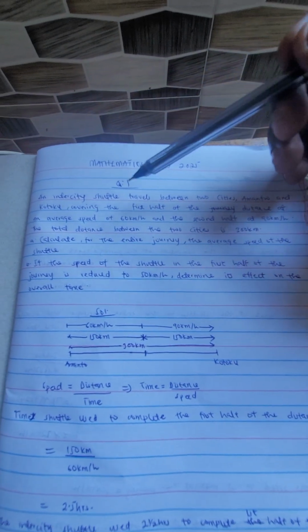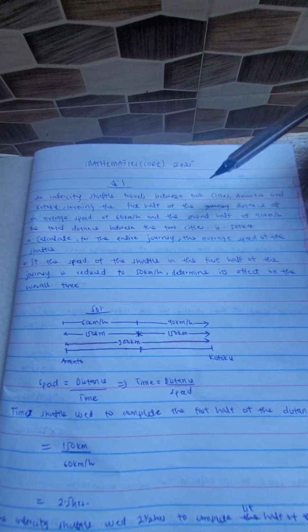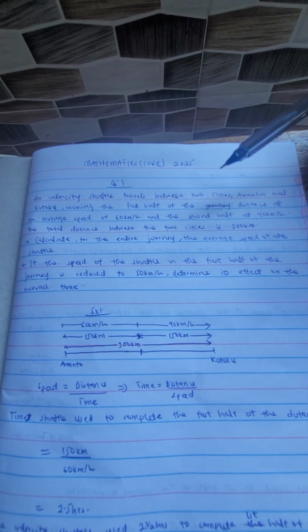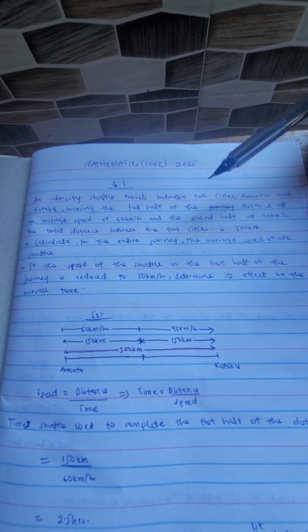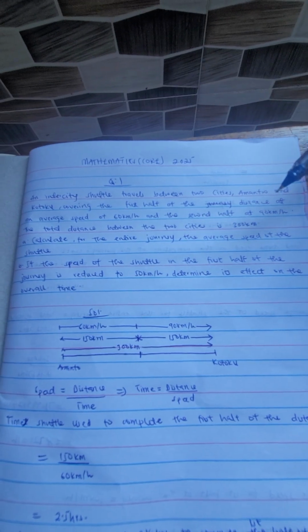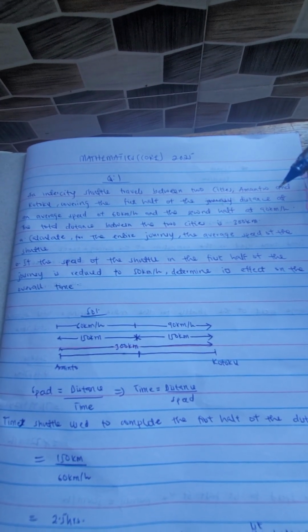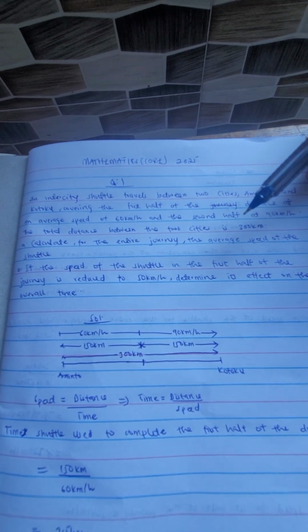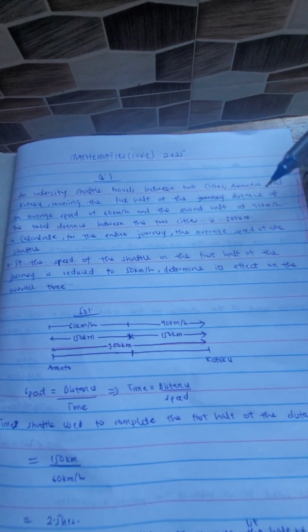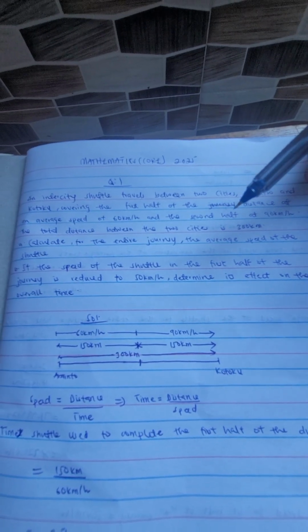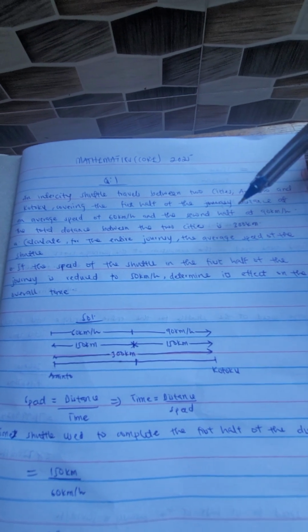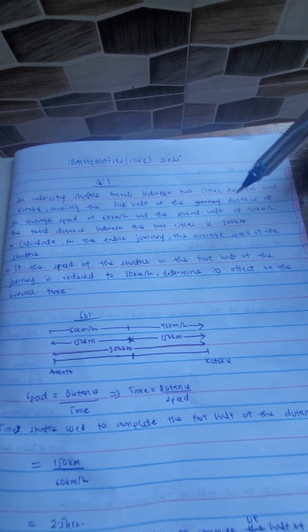All right. So the question goes: an intercity shuttle travels between two cities, Amanfro and Kotoku, covering the first half of the distance at an average speed of 60 kilometers per hour, and the second half at 90 kilometers per hour. The total distance between the two cities is 300 kilometers. Now we are asked to calculate for the entire journey the average speed of the shuttle. B. If the speed of the shuttle on the first half of the journey is reduced to 50 kilometers per hour, determine its effect on the overall time.